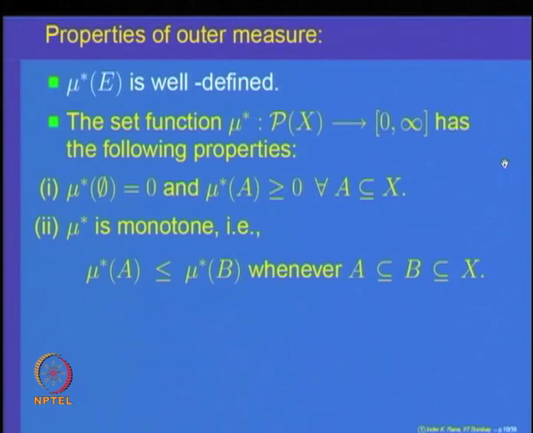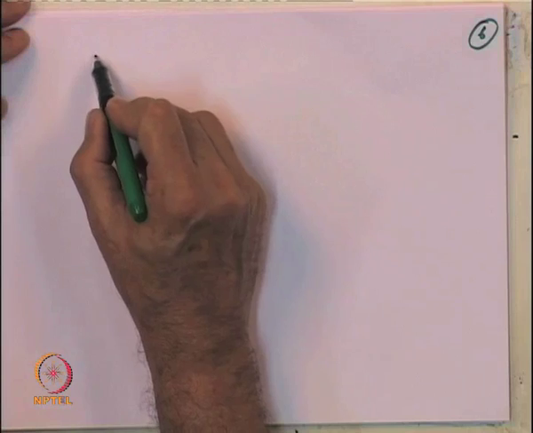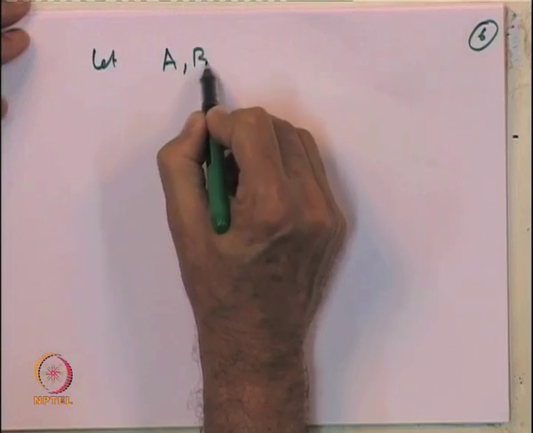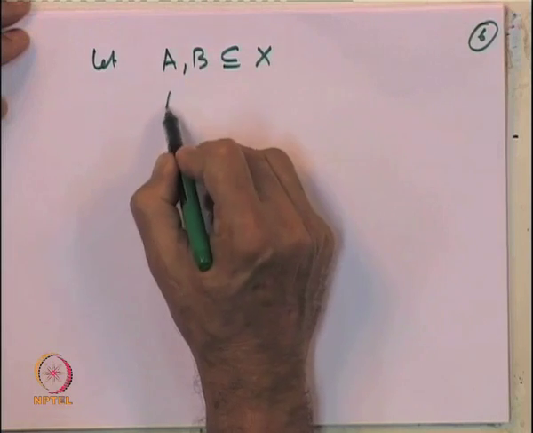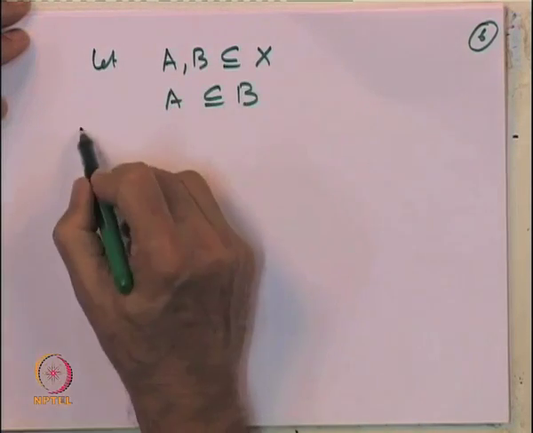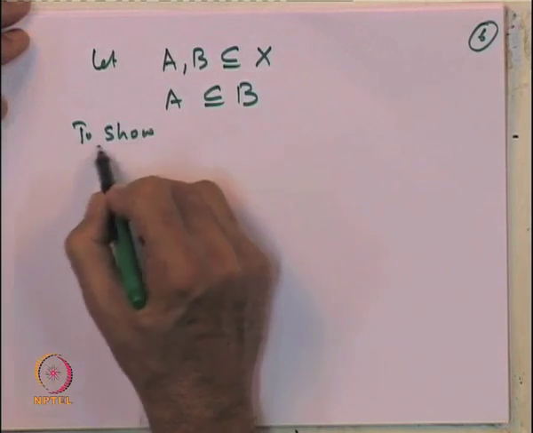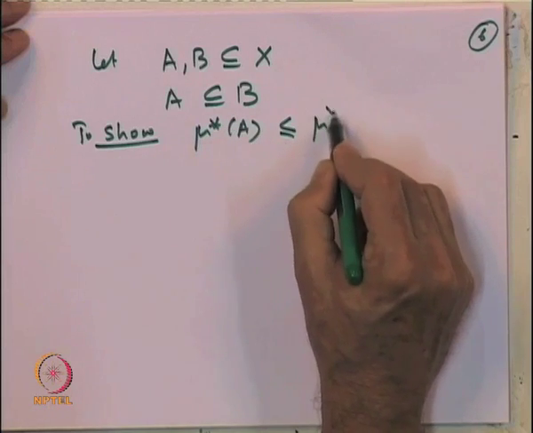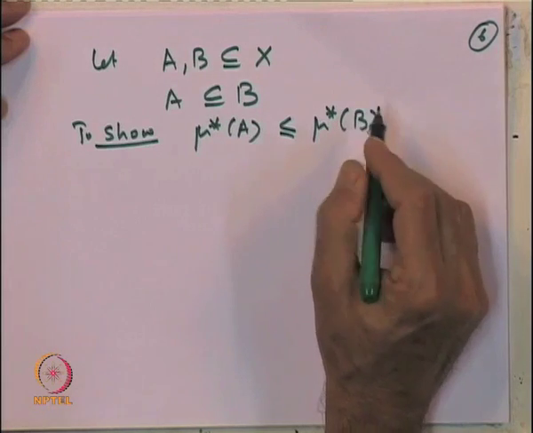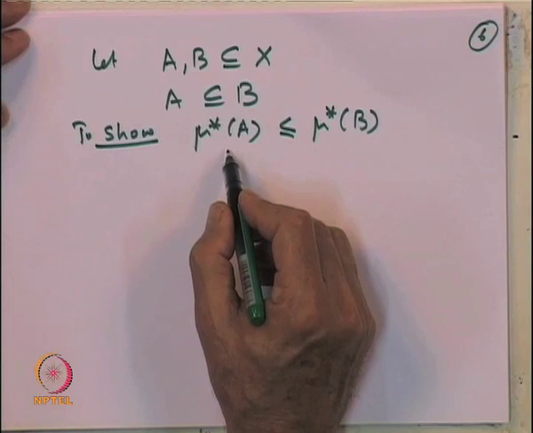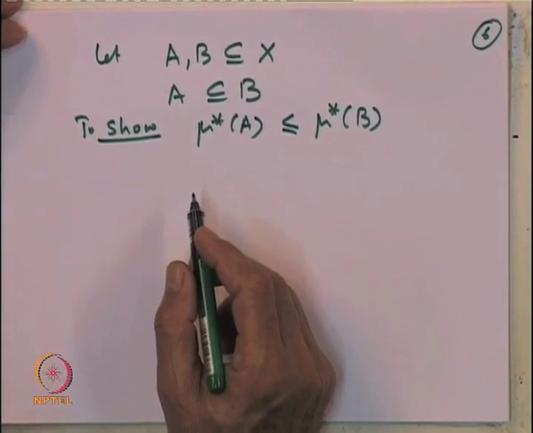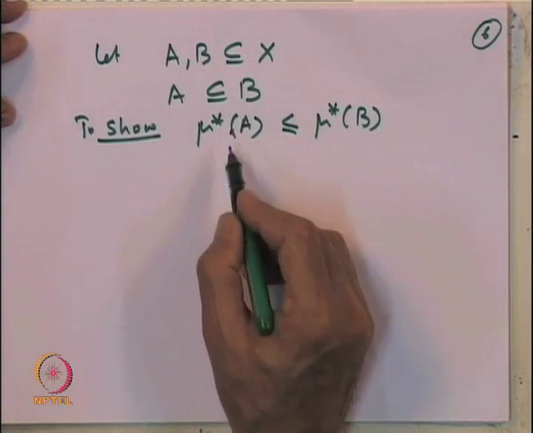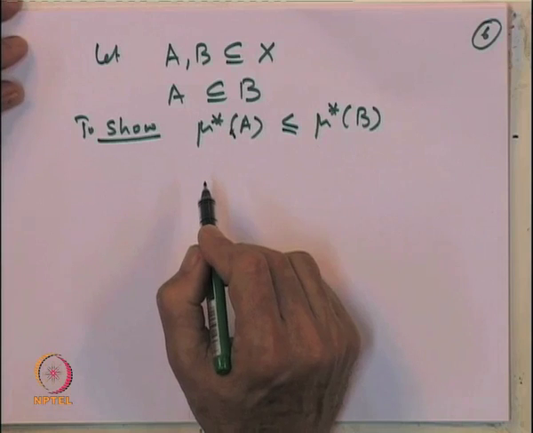Second property, we want to check that mu star is monotone. So, let us take A and B subsets of X, with A a subset of B. To show: mu star of A is less than or equal to mu star of B. Now, in all these properties we are going to use the definition of infimum critically.